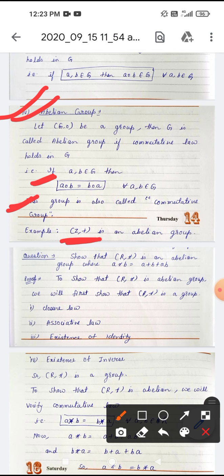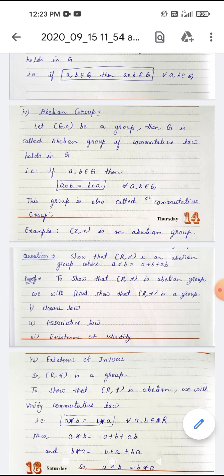Now one question we have discussed earlier. Show that (R, star) is a group. We have discussed (R, star) is a group for 3 different definitions of star. Here I am discussing one of them. a star b is a plus b plus ab. Now in some examples we have to show that (R, star) is an abelian group.